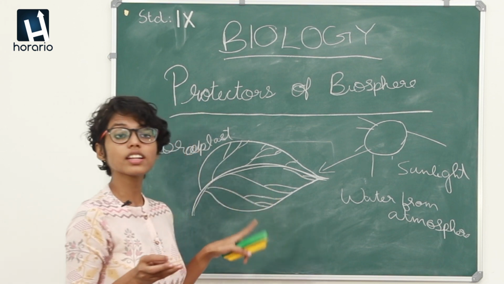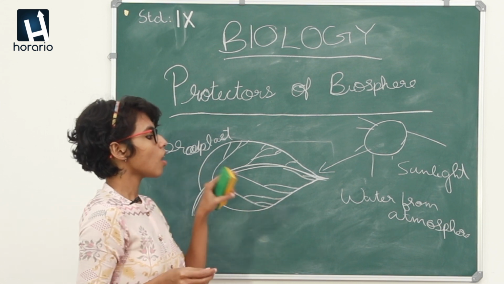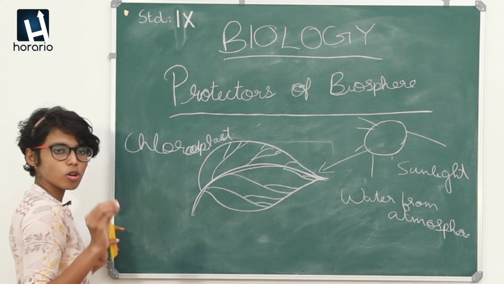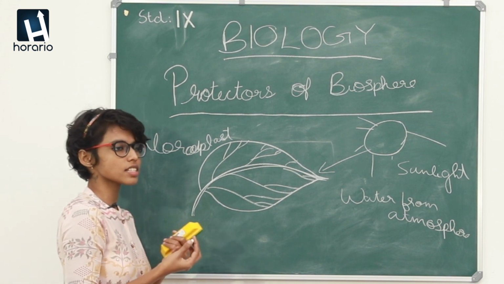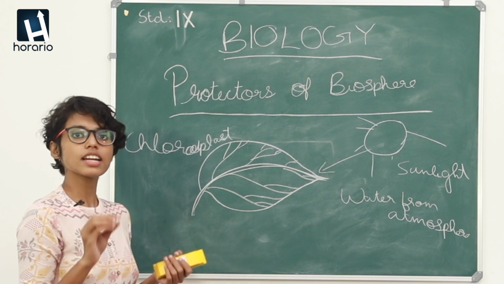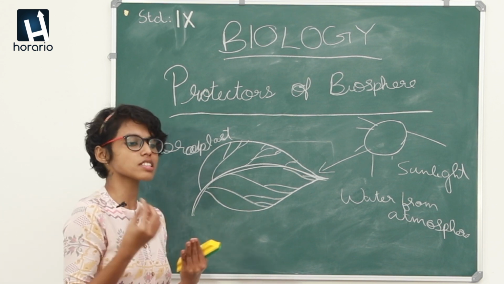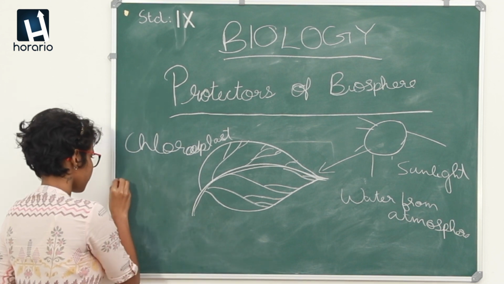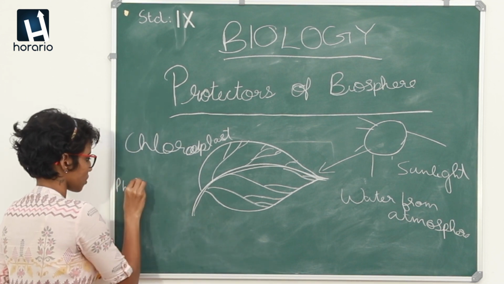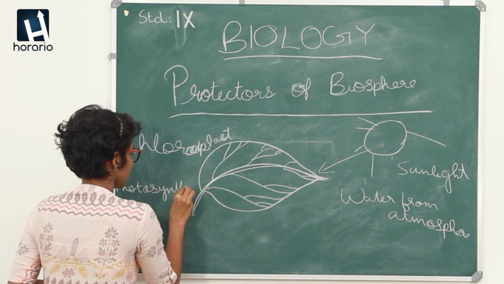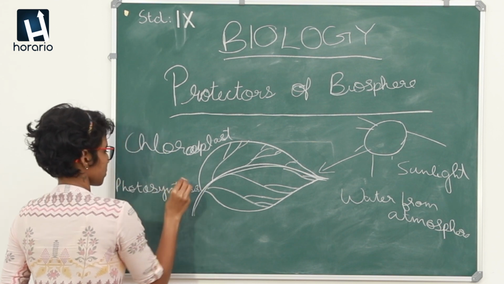So let us look into the process of how oxygen is produced by green plants. This chemical process of producing oxygen and glucose by taking in carbon dioxide is called photosynthesis.